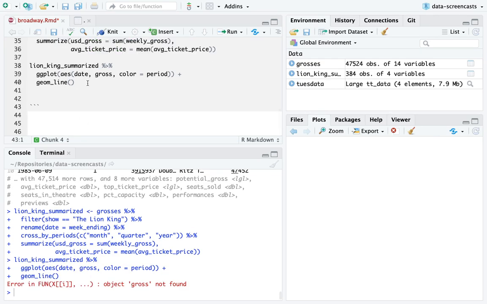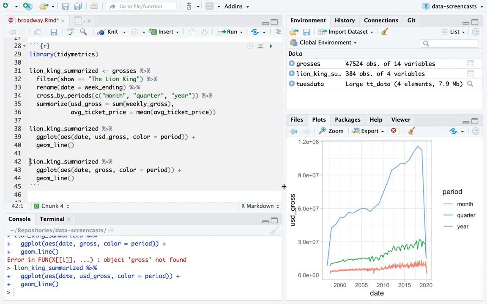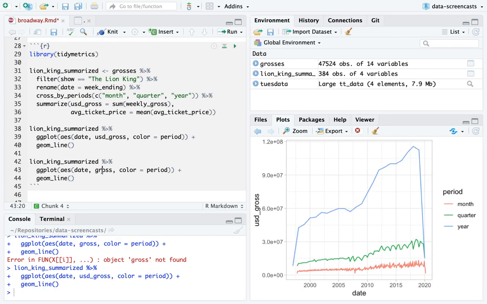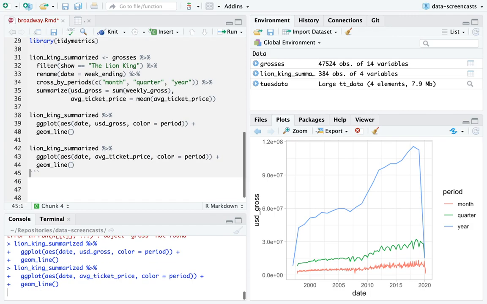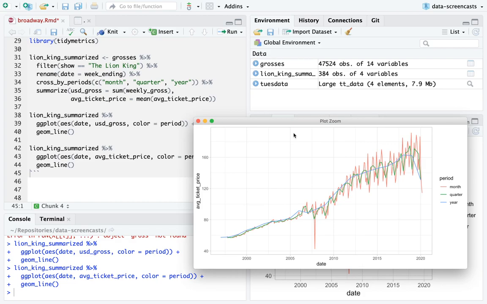So now, sure, I can do gross by period, but I can also do USD gross, now called. And again, it's not that helpful to do it by period. I might want to filter for just one at a time. I could also do it by average ticket price. So I'm aggregating by multiple dimensions. This is actually kind of a neat graph. This is if you wanted to know the average ticket price by year, by quarter, or by month.